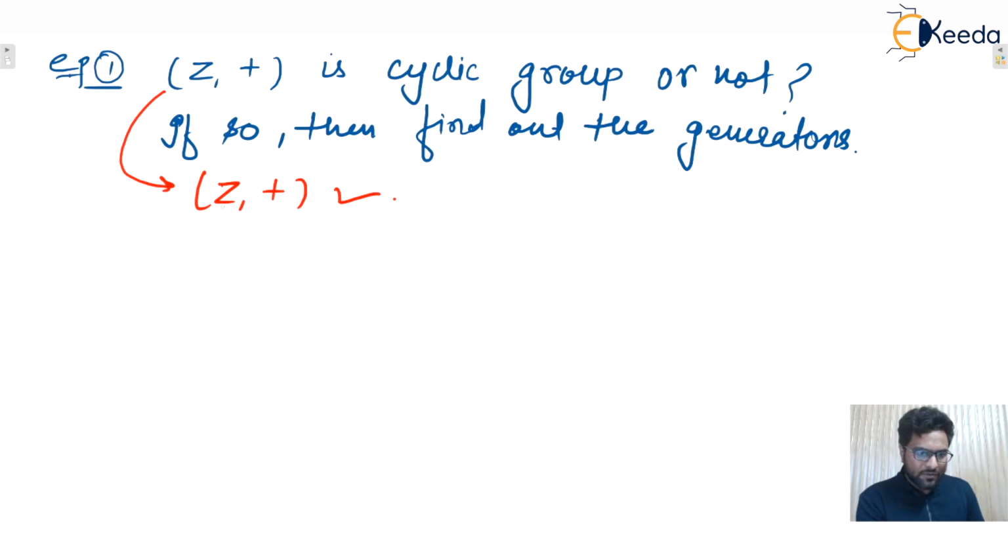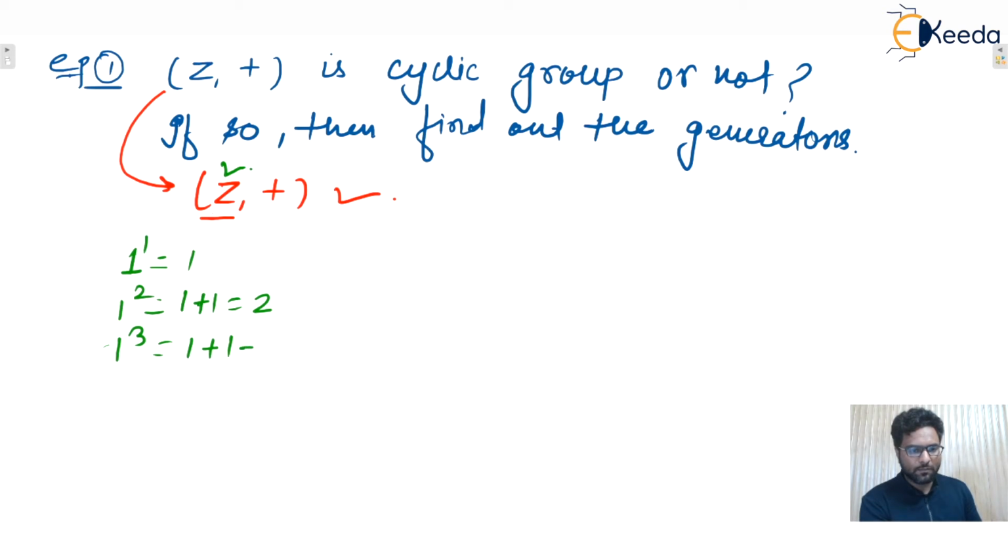Cyclic group means a generator must generate all the elements of this particular group, that is, all the integers. Then that particular element is said to be a generator. Let us consider one example. Let's say the element 1 belongs to the same group. So 1 raised to power 1 will be 1. 1 squared will be 1 plus 1, that is 2. 1 cubed will be 1 plus 1 plus 1, that is 3, and so on.